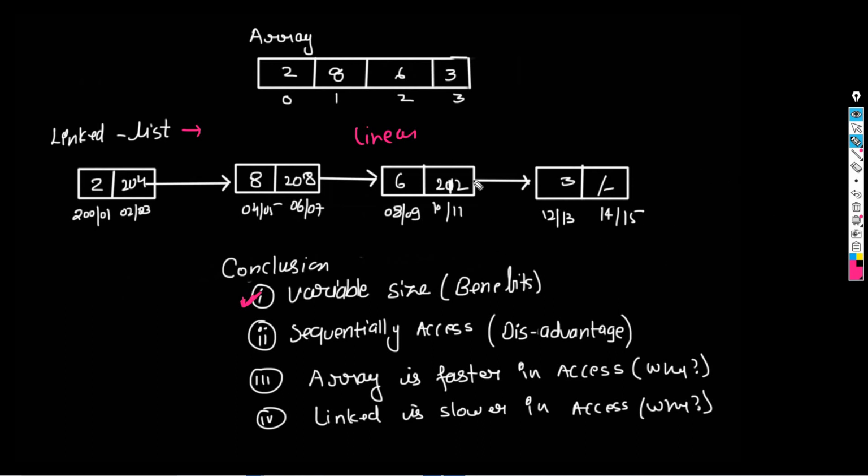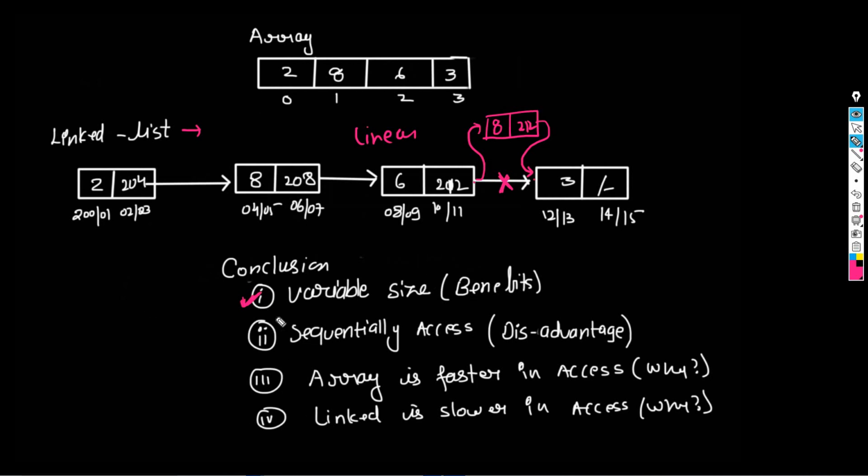Suppose you want to add a node between this one and this one. So what you will do, you will create a node. You will put the value and you will put the address of the next block. So you put 212 here, break one link, and give a link to this one. See, the insert is done. So you have inserted a new element. It's very simple, so it's very easy.